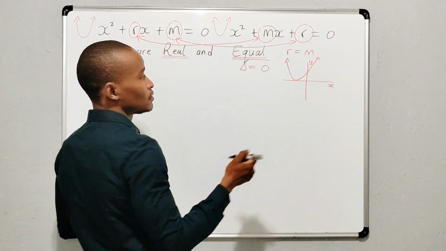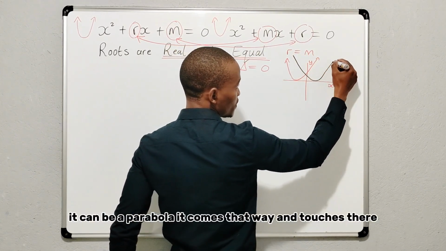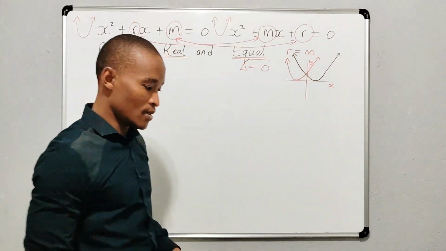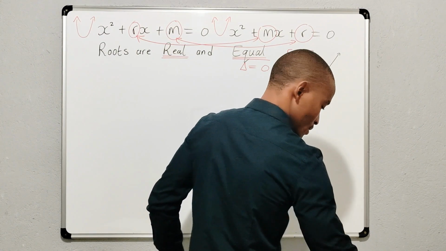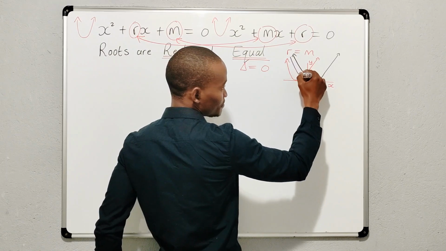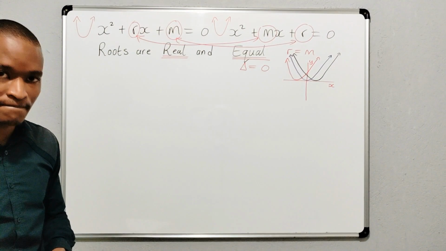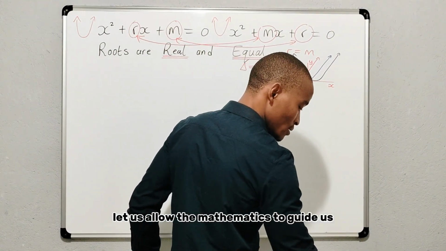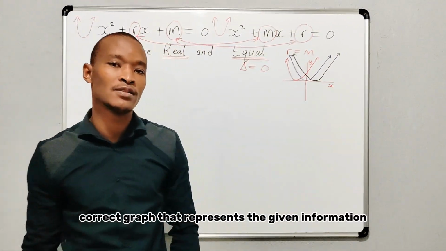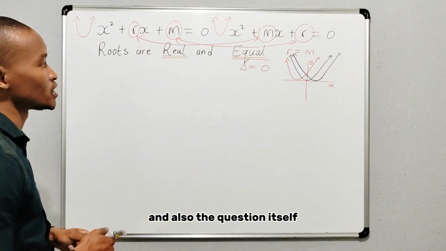Alternatively, it can be a parabola that comes that way and touches there. Okay. Or it can be a parabola that touches the origin and goes there. Okay, let us allow the mathematics to guide us in terms of the correct graph that represents the given information and also the question itself.